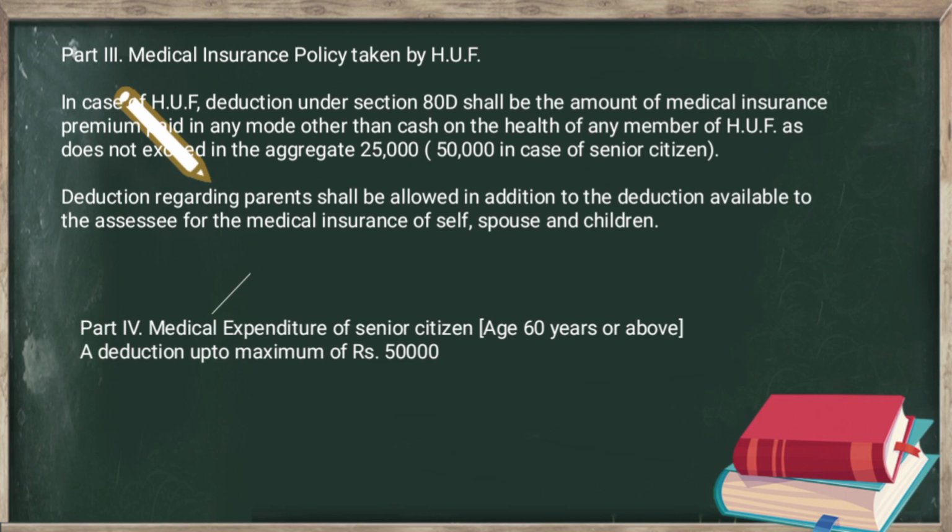So these were the deductions that are available to the assessee under section 80CCC, 80CCD and 80D.